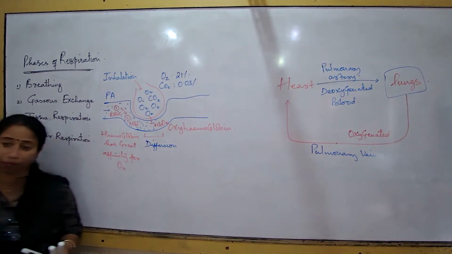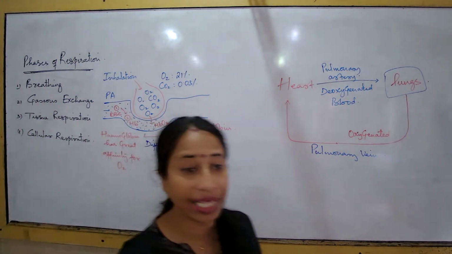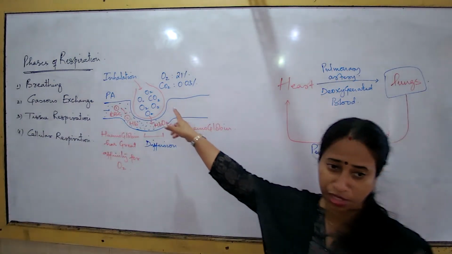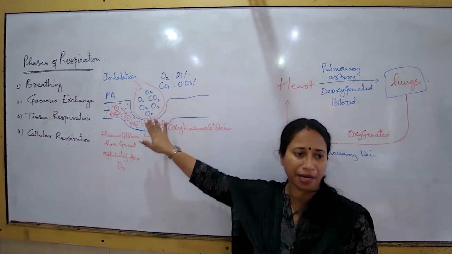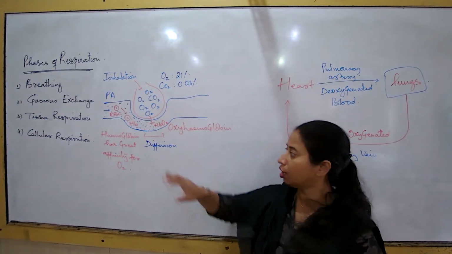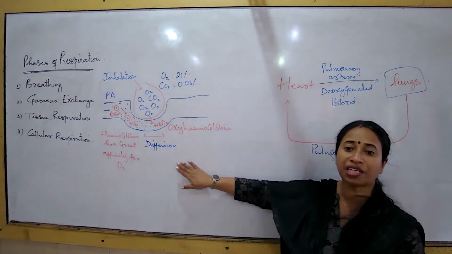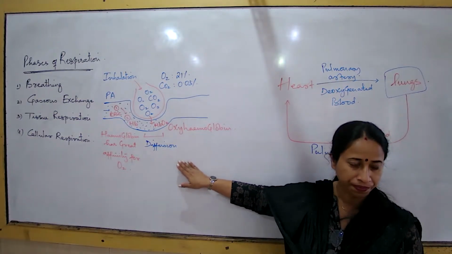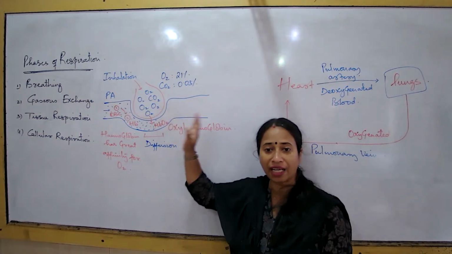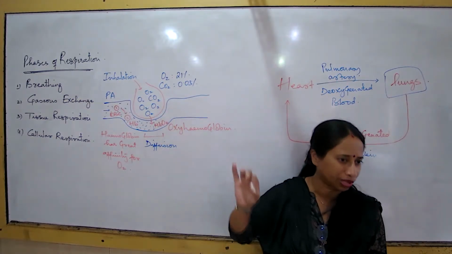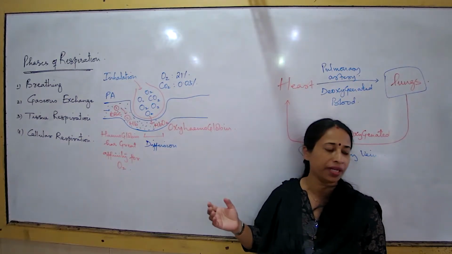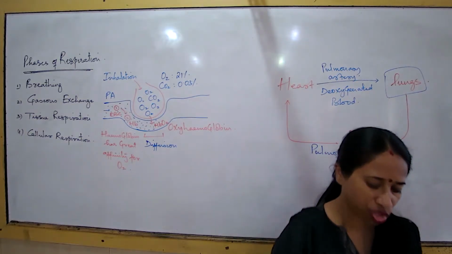What is the name of the temporary compound formed in the blood at the respiratory surface? Respiratory surface means lungs, near the lungs. So when you get this type of question, you should immediately understand. Name the temporary compound formed near the respiratory surface, meaning near the lungs. The answer is oxyhemoglobin, formed between hemoglobin and oxygen.